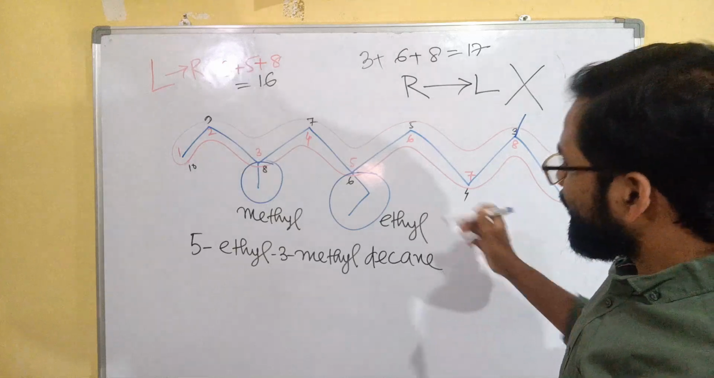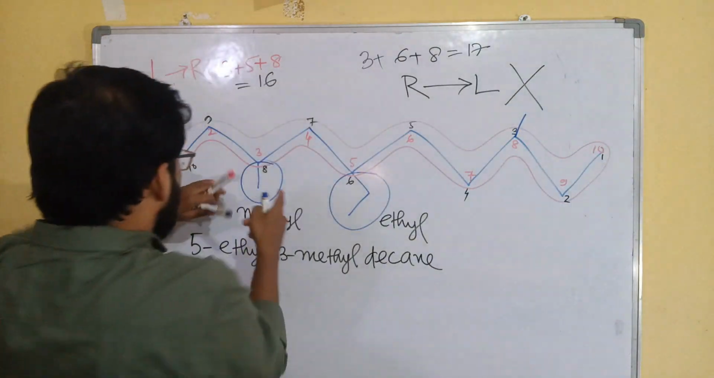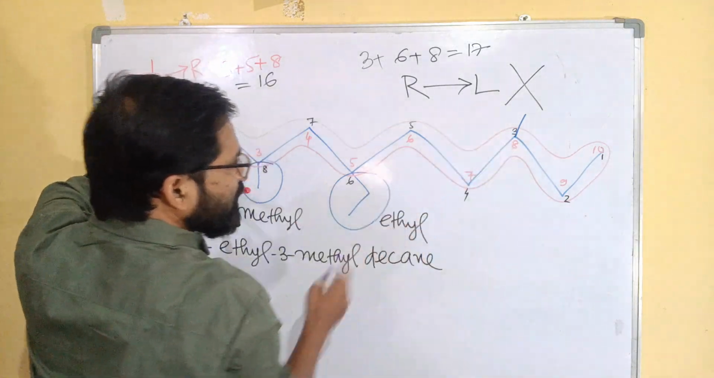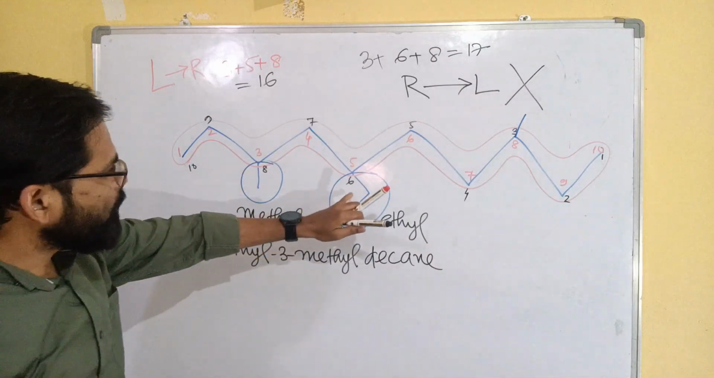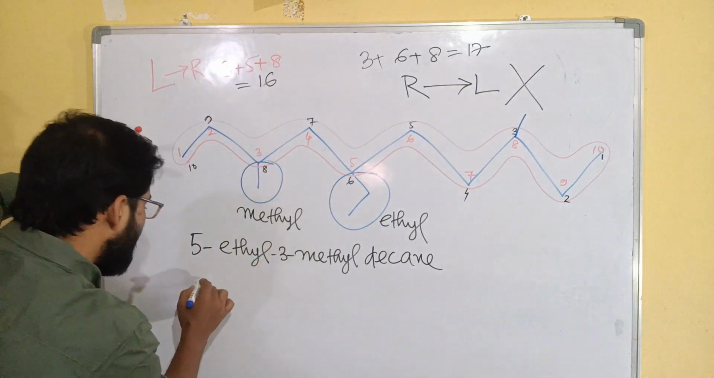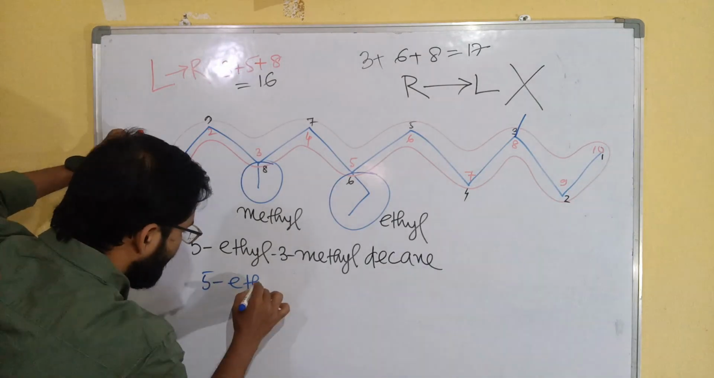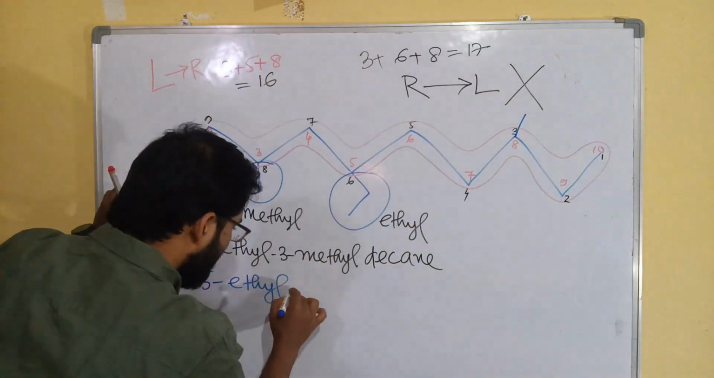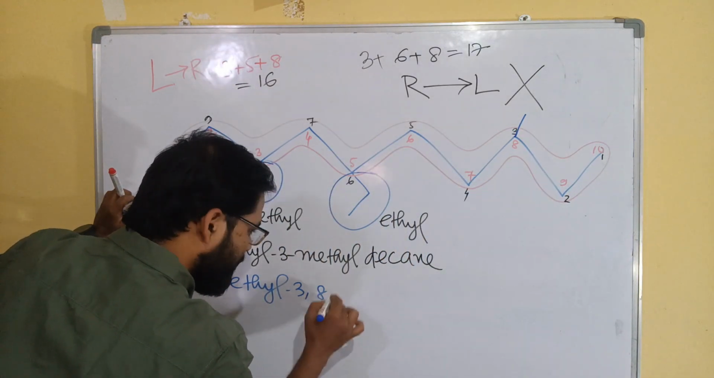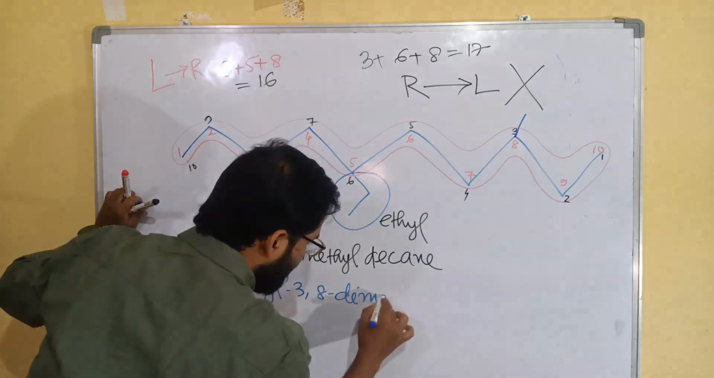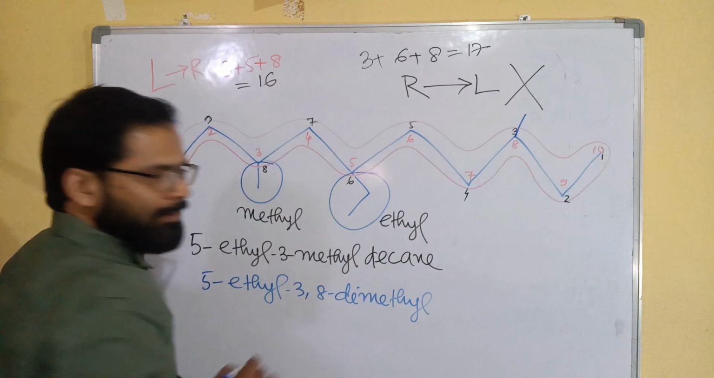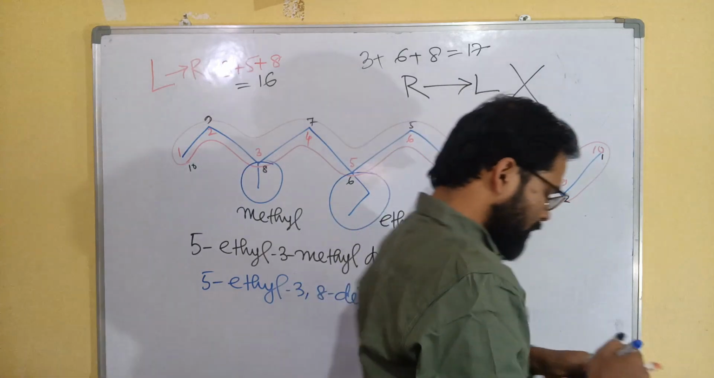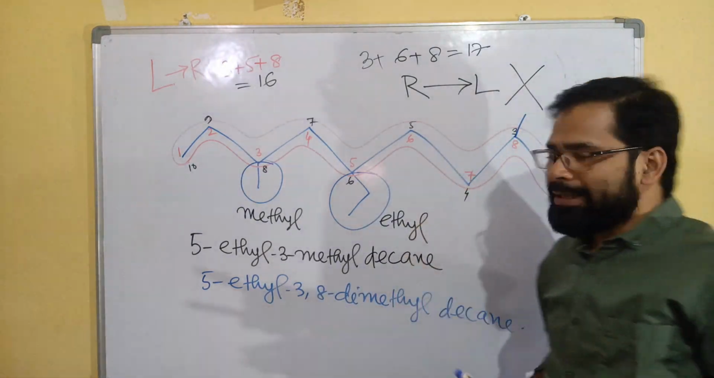So now what will be the name? The name will be according to this: third and eighth position, 2 methyl groups. Here the ethyl group position is the same. So 5-ethyl, and third and eighth means 3,8-dimethyl decane. So that way we have to write the name.